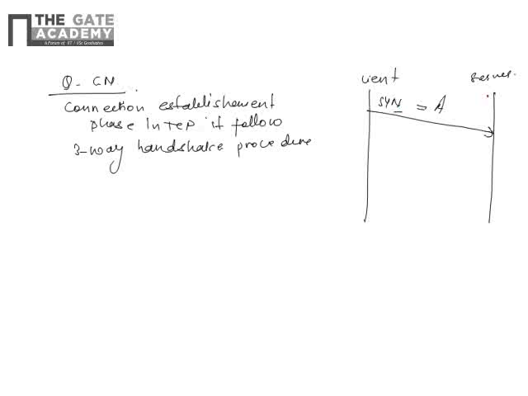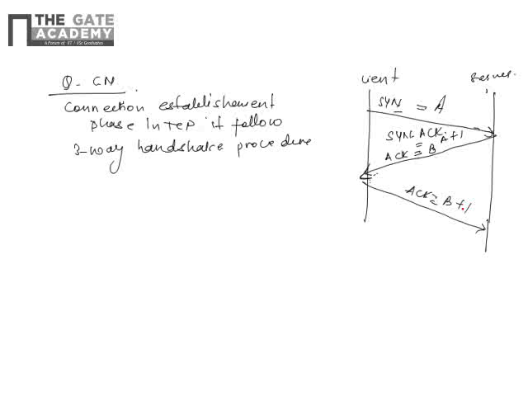Now in return the server will send another reply with the synchronization acknowledgement. The acknowledgement number will be equal to a plus 1, and for that it will choose another random variable b. Now for this received acknowledgement, if the client is satisfied, it will again send an acknowledgement which will be b plus 1.